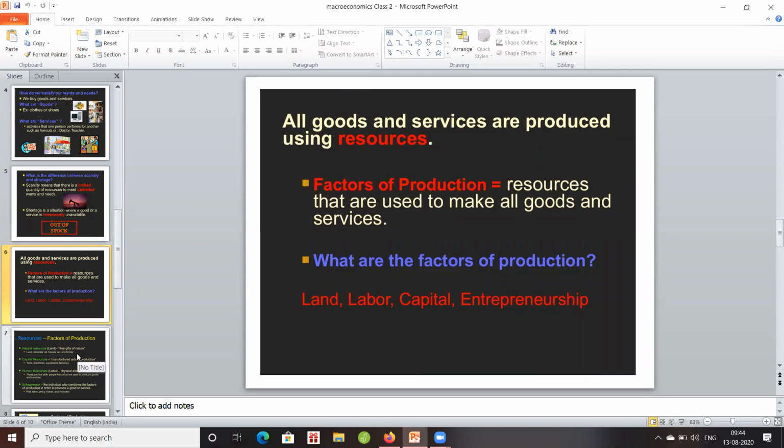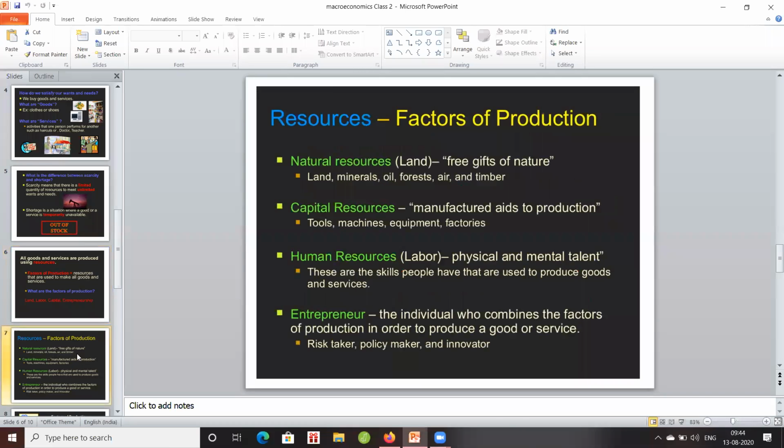Because from the land we can get a lot of things like all our cultivation, minerals, oil, even all wooden products. All these things we are getting from land only. It is called natural resources. The land is nothing but the natural resources.